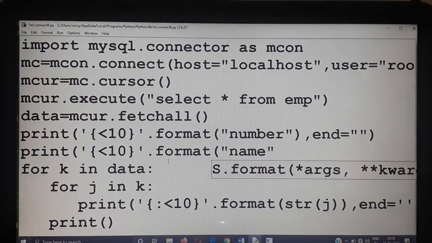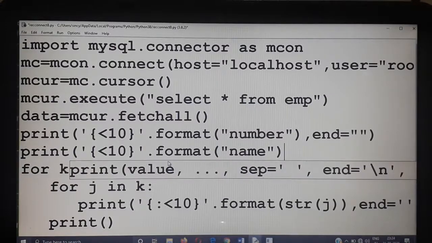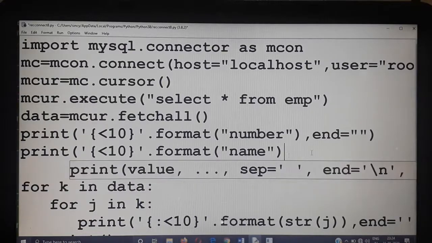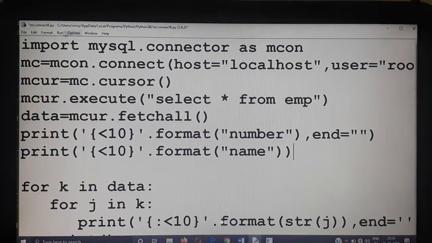Name. Only two headings I am going to display over here. One more bracket I have to close over here. Check how it is coming.